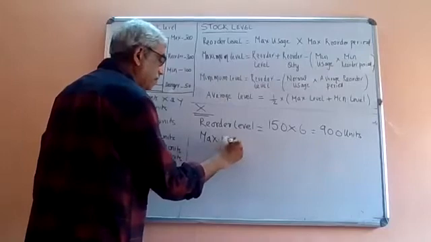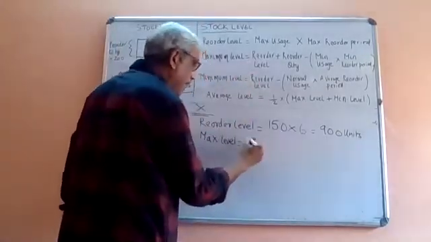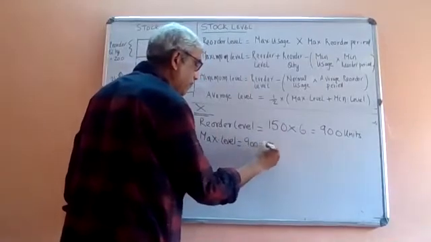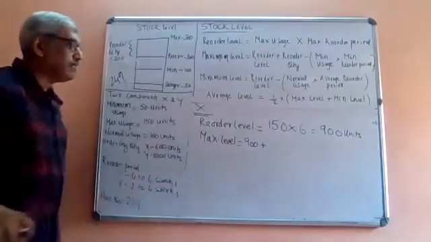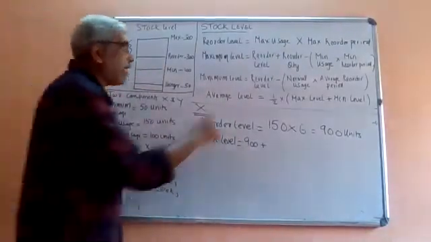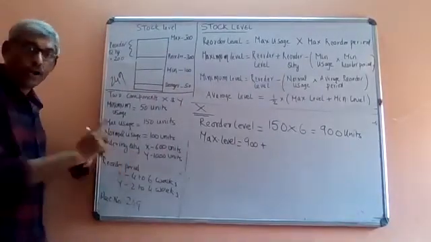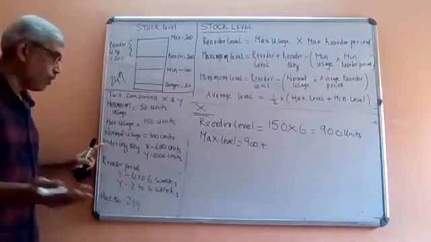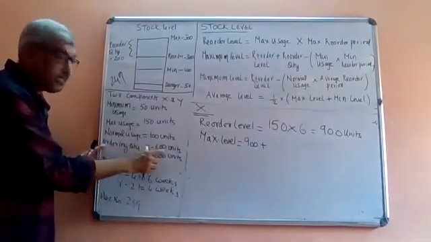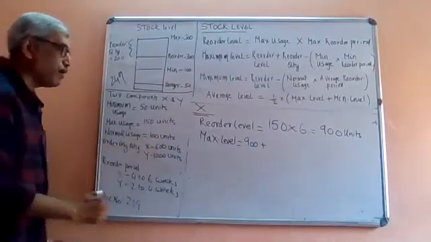Maximum level. So maximum level is reorder level. Reorder level is 900, we already calculated it. Then reorder quantity. Ordering quantity is how much quantity you are ordering. That is the same as reorder quantity. For X it is 600 units and for Y it is 1000. I am calculating for X, so X is 600 units.